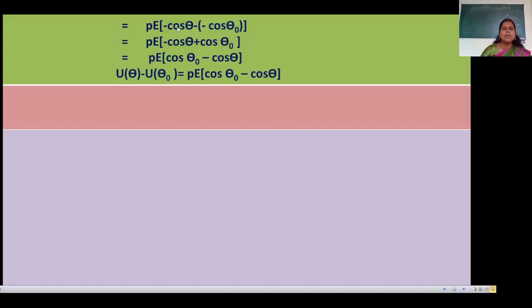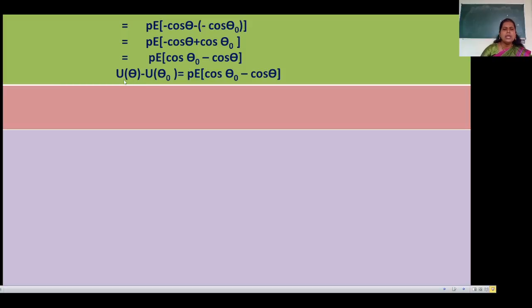PE is equal to minus cos theta, since the integration of sin theta gives cos theta, so PE minus cos theta minus cos theta 0. Substituting both limits, we get PE minus cos theta plus cos theta 0, then we can write PE cos theta 0 minus cos theta.